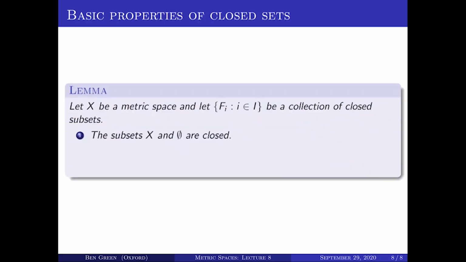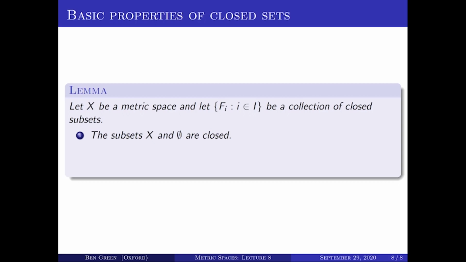So the last thing I want to do in this chapter is just to go over quickly the analog of that previous proposition for closed sets. And this really follows just by taking complements of that whole lemma. So let me just tell you the result of doing that. So let X be a metric space, and suppose I have a collection F_i of closed sets.